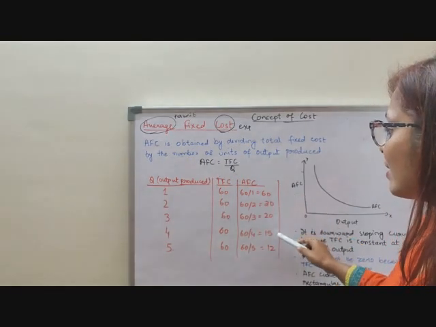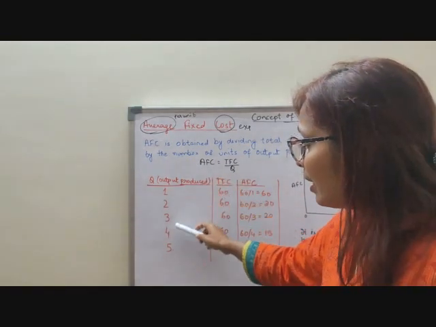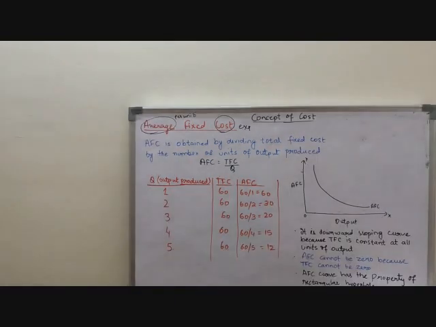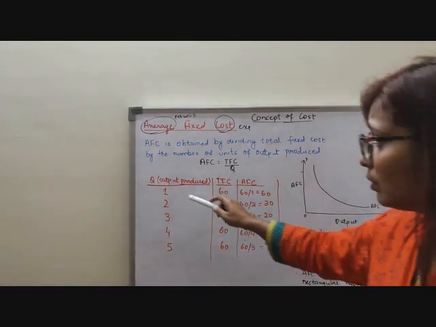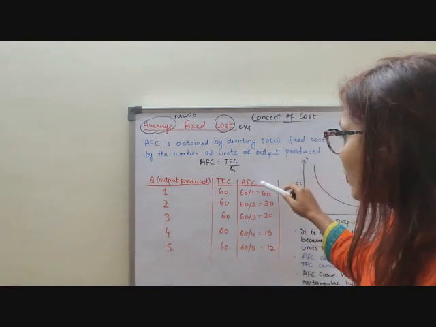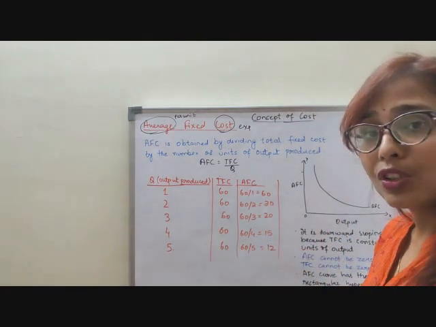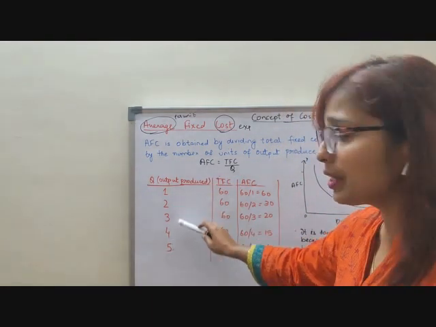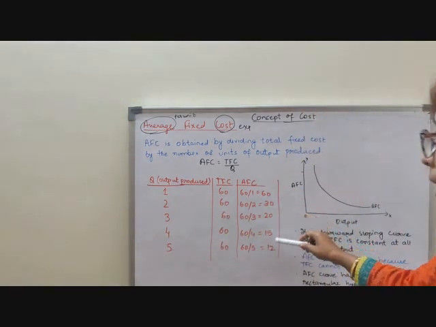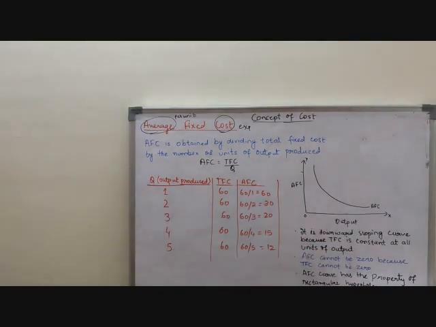So what I can see here is that larger the production, that means what? Larger the output, the lower will be the AFC. Clear? Clear children? Again I'm repeating, the larger the output, the lower will be AFC. This also I will make you clear.